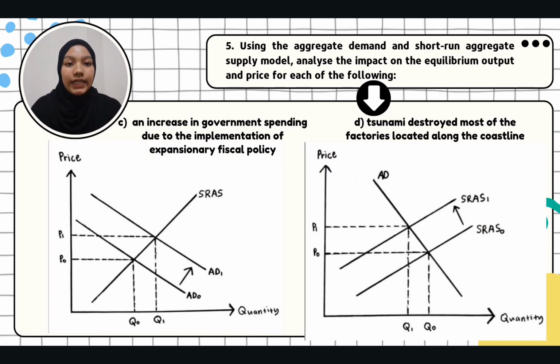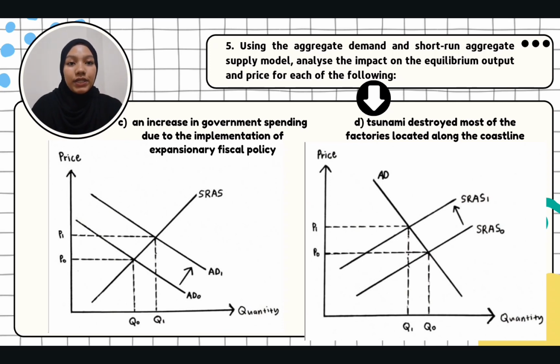C. An increase in government spending due to the implementation of expansionary fiscal policy. When government spending increases due to the implementation of expansionary policy, the aggregate demand AD curve shifted from AD0 to AD1. The intersection between the AD1 curve and the short-run aggregate supply curve leads to an increase in both equilibrium output and the price level. Increased government spending boosts overall demand in the economy. Output increases, leading to economic expansion, and the price level rises due to the increased demand.